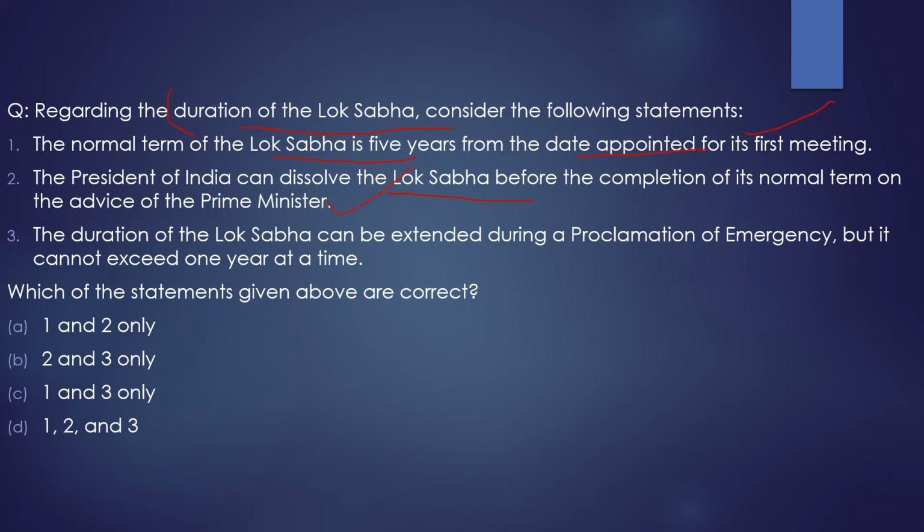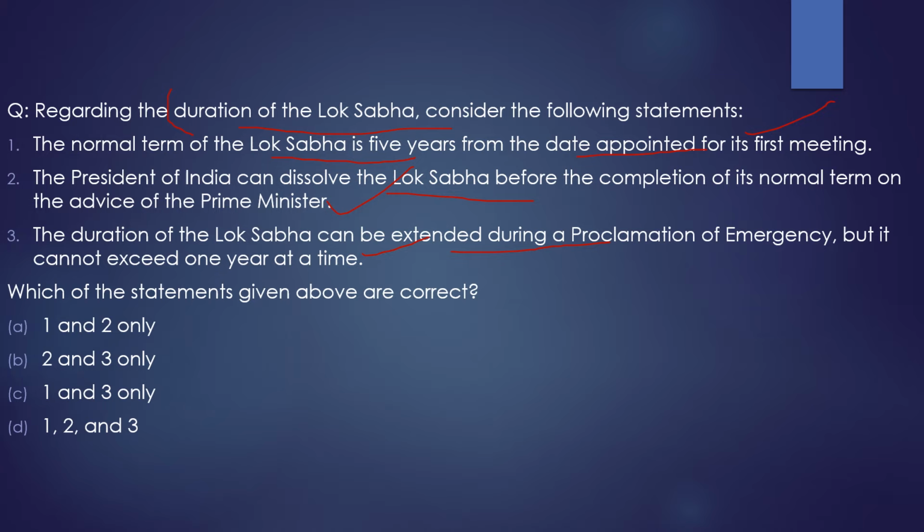During emergency, it is extended for the first 1 year, then if the emergency is not revoked, it will be extended again by 1 year. So the third statement is also true. The correct statements are statement 1, statement 2, and statement 3, and from the code given below, the correct code would be option D.